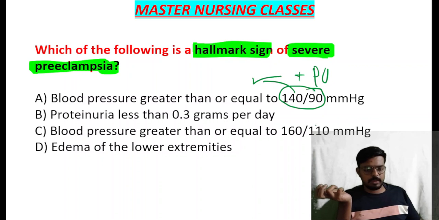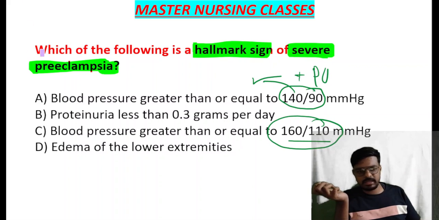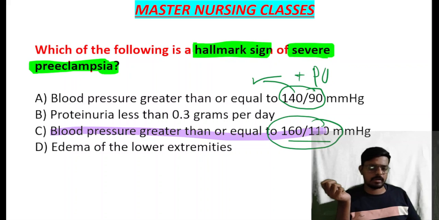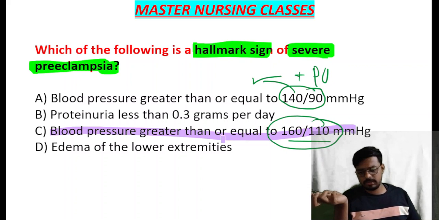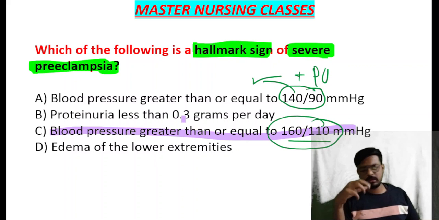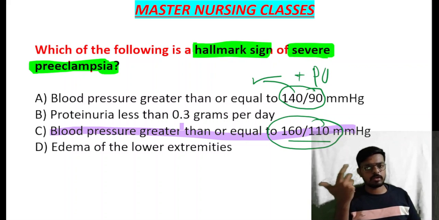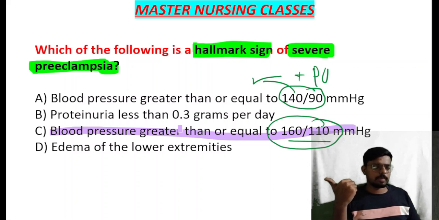Okay. So if BP is more than 160/110, that is classically indicating severe preeclampsia. Here in severe preeclampsia, blood pressure will be greater than or equal to 160/110 plus proteinuria plus signs of end organ damage. But edema and proteinuria will be there in both mild and severe preeclampsia. But BP will not be more than 160/110 in mild preeclampsia. It is always below 160/110 in mild preeclampsia.